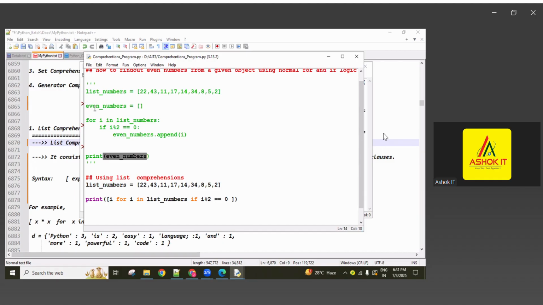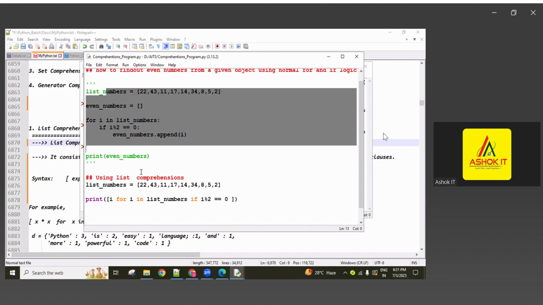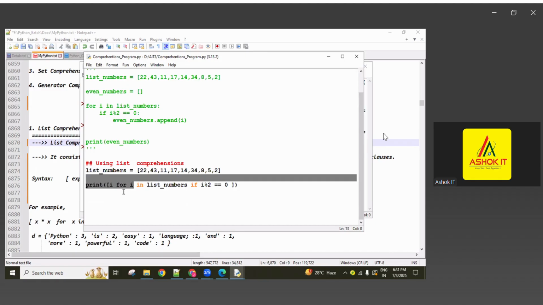Okay, after printing, this memory is also existing in the memory location, but my requirement is I don't want to save it in the memory. I just want to find out the even numbers and return them. But here the memory is wasted. Still, after finding the even numbers and printing also, memory is maintained in the memory location. So to overcome this problem we can use comprehension. Directly you are finding the even numbers and returning. You are not saving in the memory location.